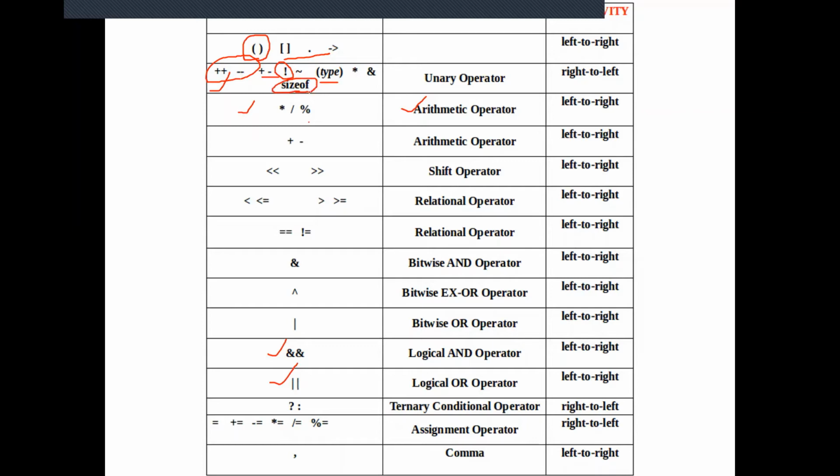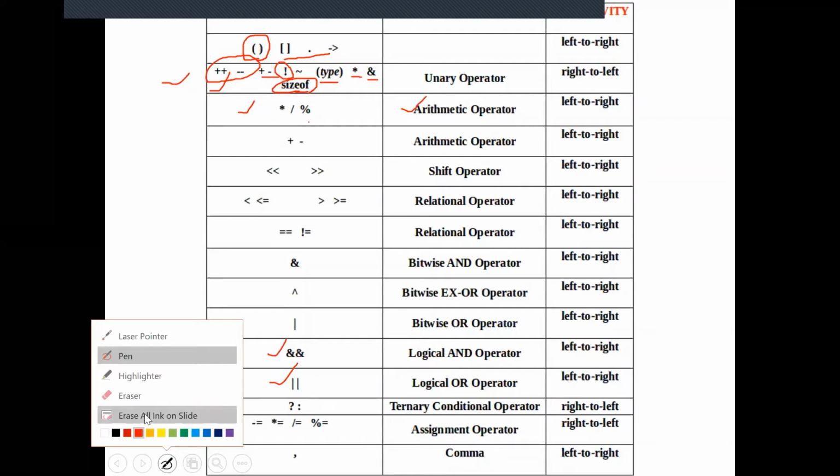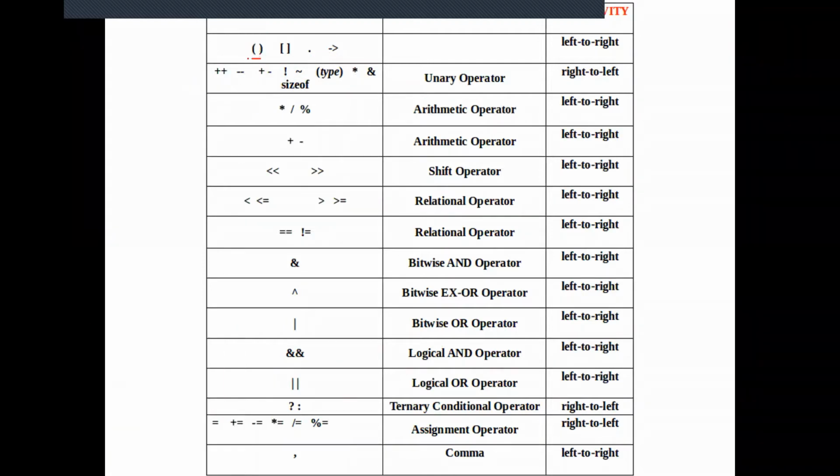Whatever unary operators we have studied till now, also pointers and address, the address operator, you know, in scanf we are using the address operator. All these are unary operators. Why are we calling it a unary operator? It takes only one operand. The precedence of all the unary operators is higher than the binary operators. And even above the unary operators comes the precedence or priority of our parenthesis. Are you able to see?